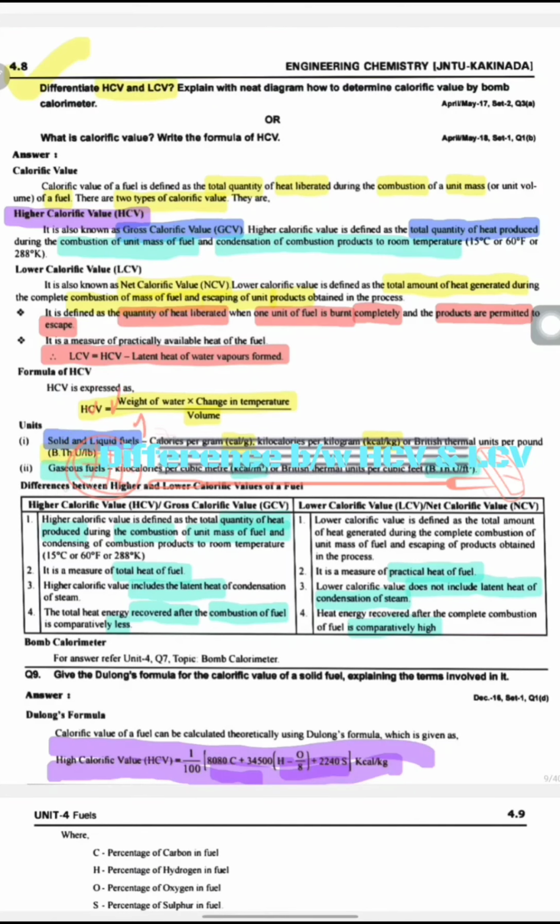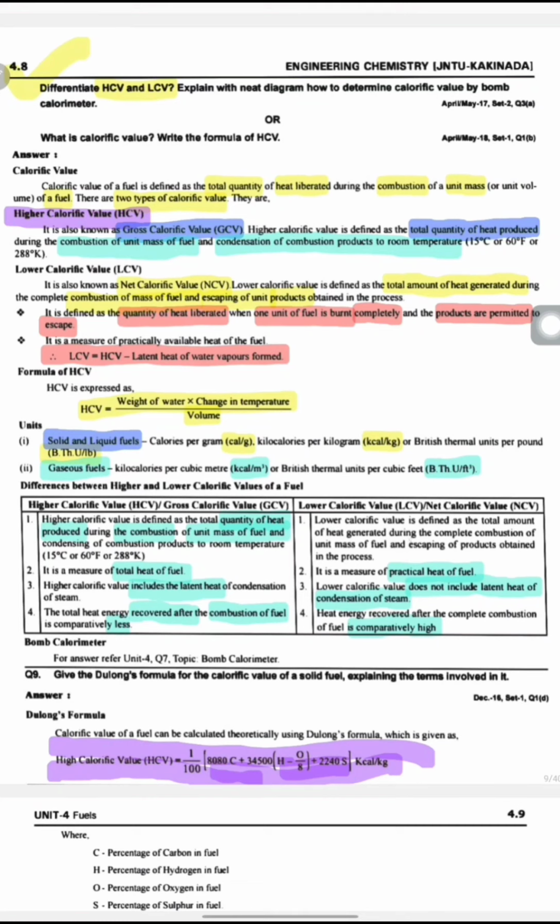Difference between higher and lower calorific value of a fuel. Higher calorific value or gross calorific value is on the left side. Lower calorific value or net calorific value is on the right side. Higher calorific value is defined as the total quantity of heat produced during the combustion of unit mass of fuel and condensing of combustion products at room temperature.